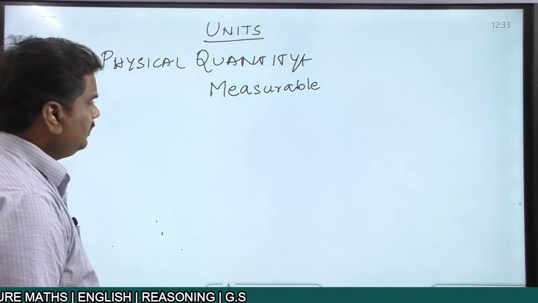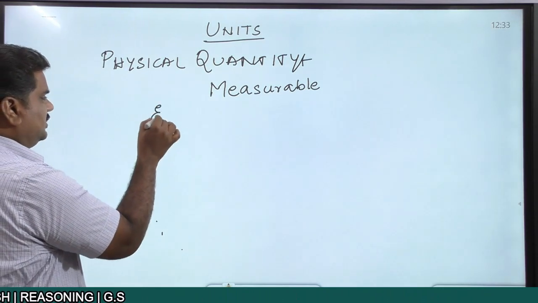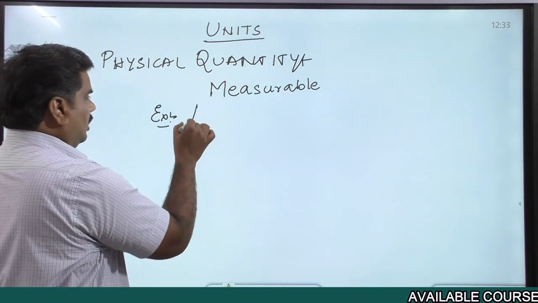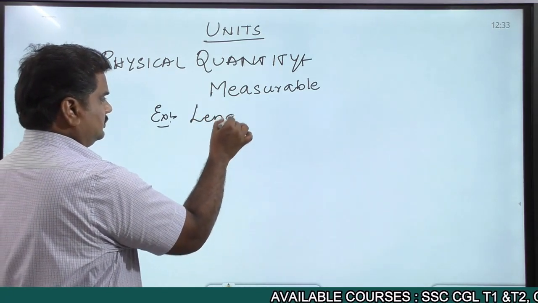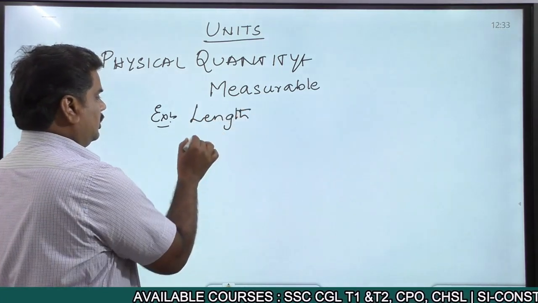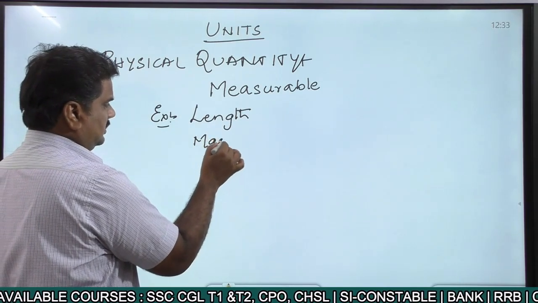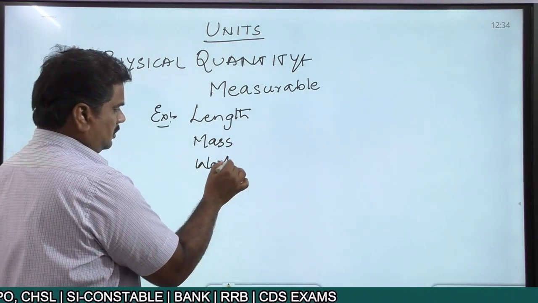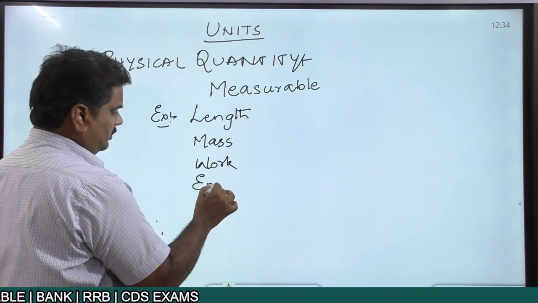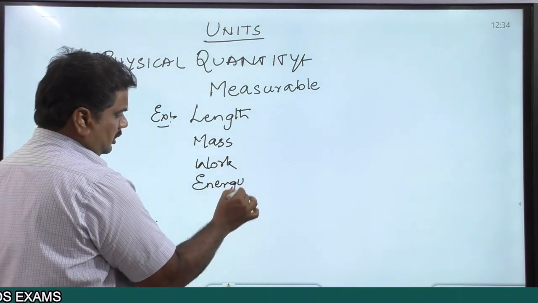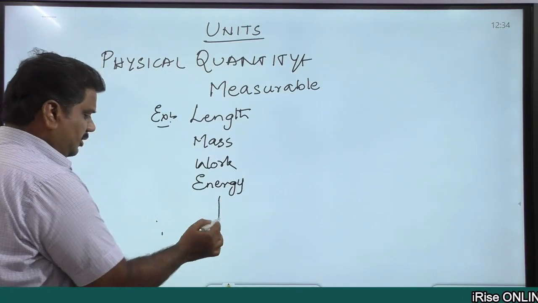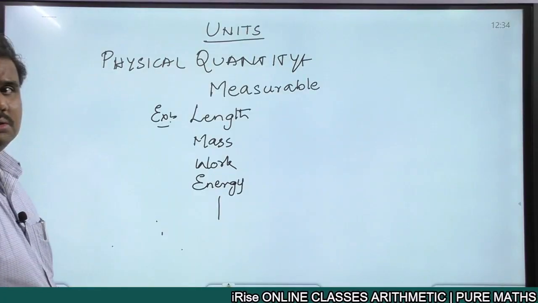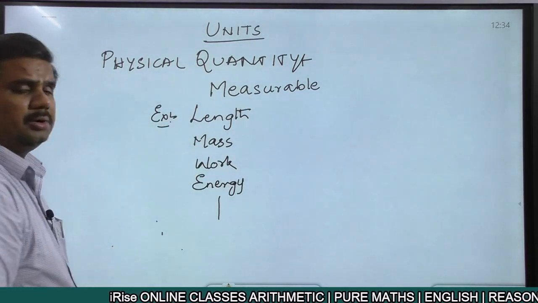For example, when talking about examples of physical quantities, we give length. You talk about mass. You talk about work. You talk about energy. You can give n number of examples. All these are nothing but physical quantities.